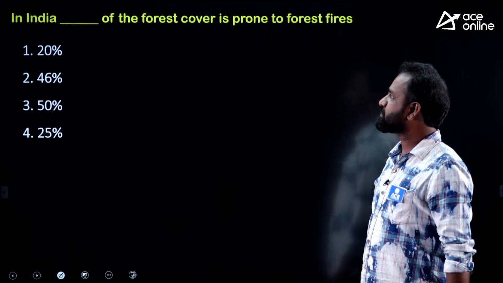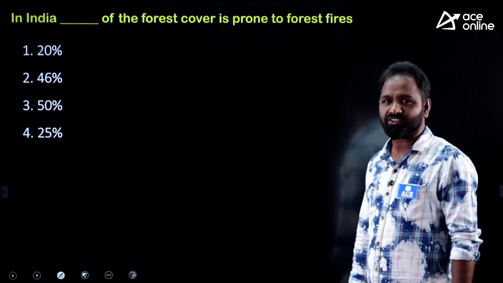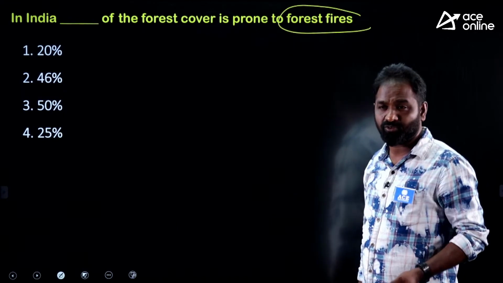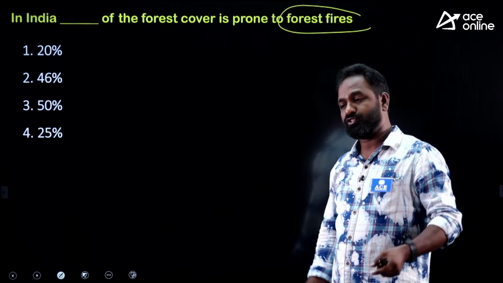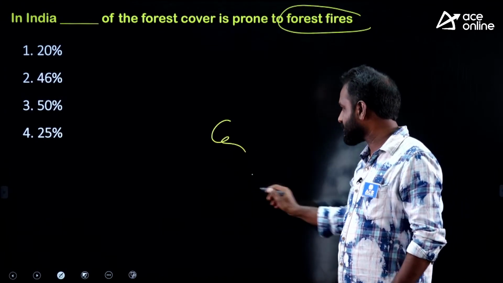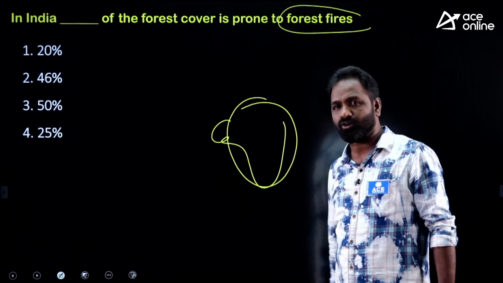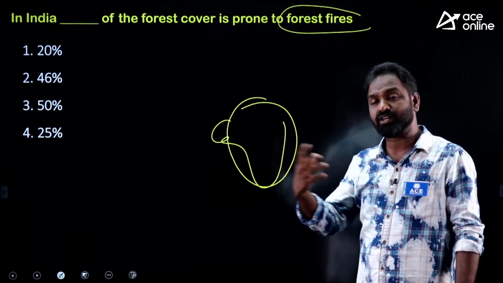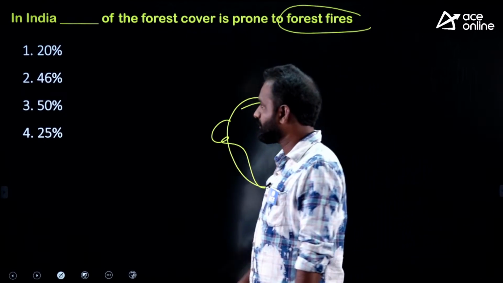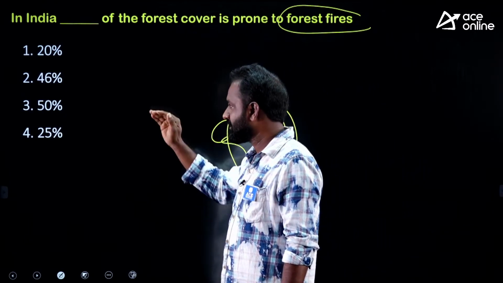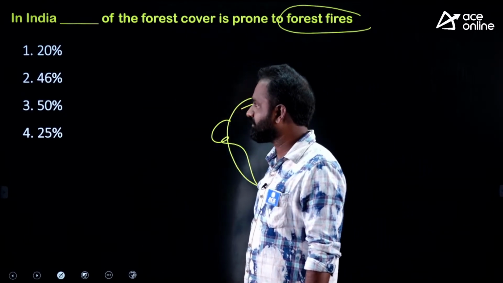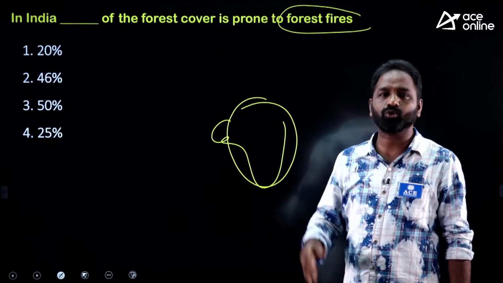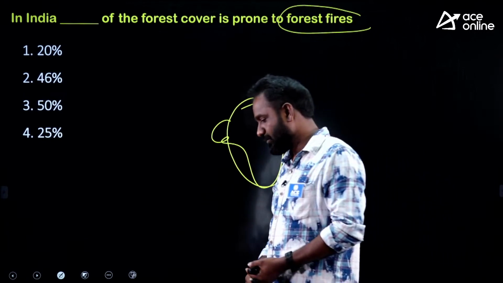In India, dash % of the forest cover is prone to forest fires. You know forest fire? Last time you could see in Australia also there was a forest fire, right? So in India, out of total forest coverage, which percentage of forest cover is prone to fire? There is a chance of fire. A. 20%, B. 46%, C. 50%, D. 25%. How much percentage of forest cover is prone to fire? What is the right answer?